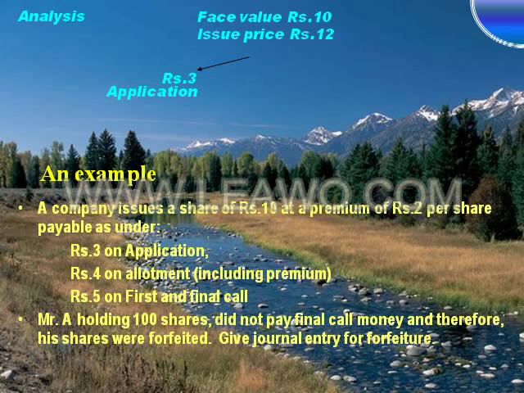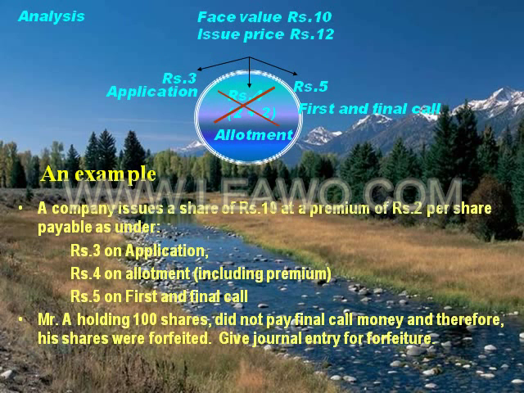These 12 rupees are demanded as ₹3 on application, ₹4 on allotment, and ₹4 includes premium. Therefore allotment money is ₹2 and premium amount is ₹2. Final call is of ₹5 per share.